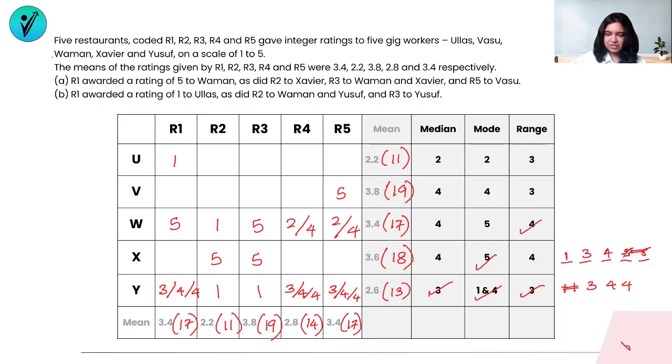So 5 and 5 is already adjusted. The others have to be filled in with either 1 or 3 or 4. So this is either 1 or 3 or 4, this is also either 1 or 3 or 4, and this is also either 1 or 3 or 4. Why am I writing all the possibilities down? It's just to have a visual understanding, because in the vertical way also I have to make up 17. So then I can just pick some numbers from here and try and see which one gives me a 17, once I've filled up V and U as well.